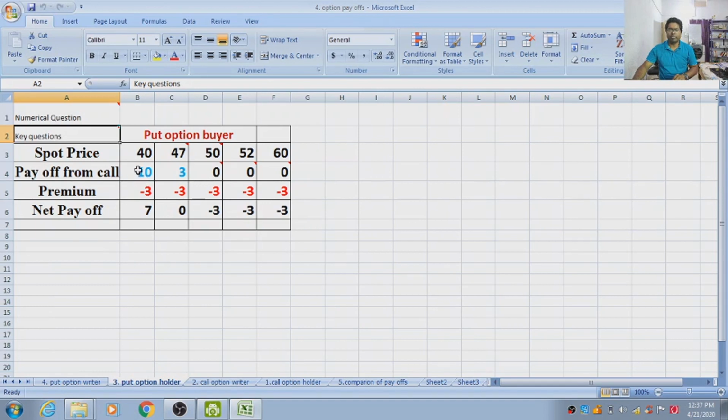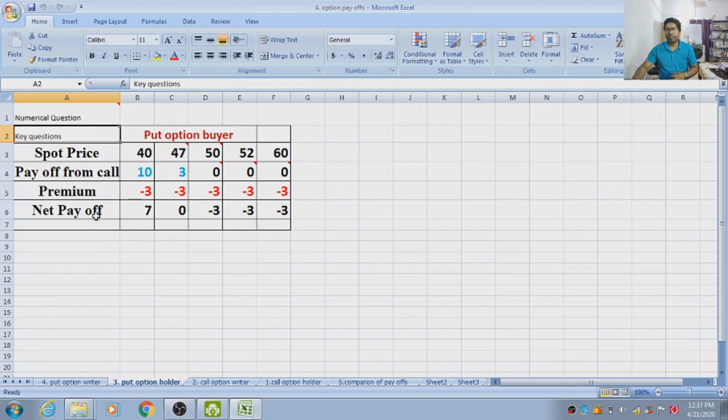So indicated by blue color here. This is the gain. Now why 0 in this row after this? Because the buyer will not exercise the right. As we know that premium was paid by the buyer, so therefore minus 3 is recorded in each cell.